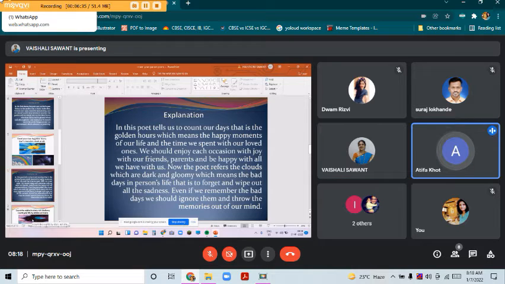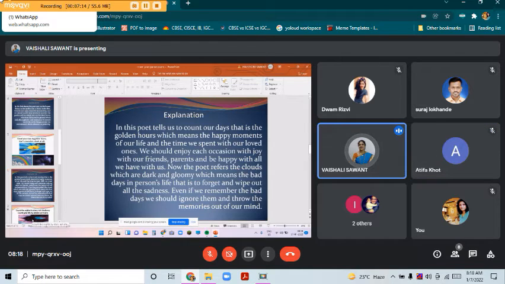In this, the poet tells us to count our days, that is the golden hours, which means the happy moments of our life and the time we spend with our loved ones. We should enjoy each occasion with joy with our friends and parents, and be happy with all we have. Now the poet refers to the clouds, which are dark and gloomy, which means the bad days in a person's life, that is to forget and wipe out all the sadness. Even if we remember the bad days, we should ignore them and throw the memories out of our mind.